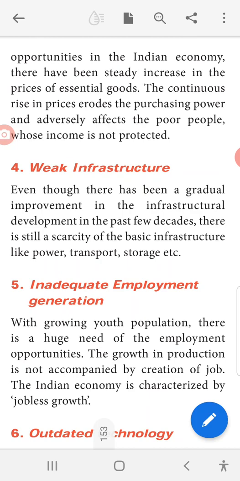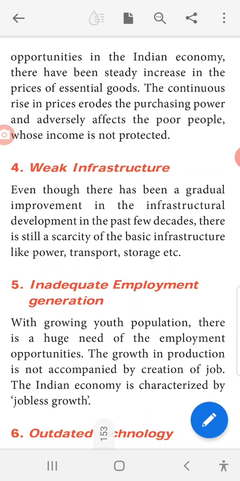The continuous rise in prices erodes the purchasing power and adversely affects the poor people whose income is not protected. Purchasing power means, as I already told, the ability to buy. Okay, it will affect the poor people, whose income is not protected, that is not safeguarded.